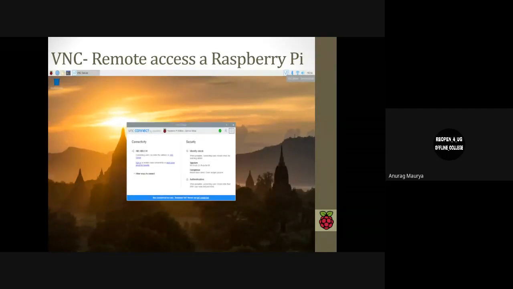And now this terminal thing. Many people are not comfortable with it, so it is best to have a GUI interface. It will be very nice to have something that you can use on your computer, and you can have GUI access to your Raspberry Pi. The slide represents how the Raspberry Pi actually looks when you have connected it to the monitor. So VNC is a client or a software that allows us to access the GUI interface of the Raspberry Pi. Next slide.